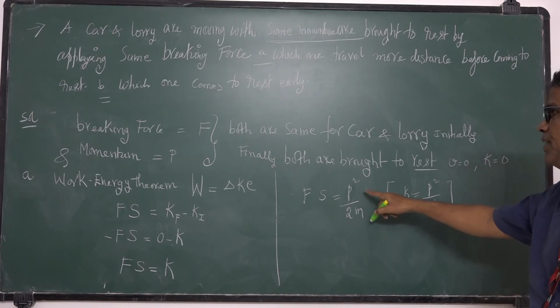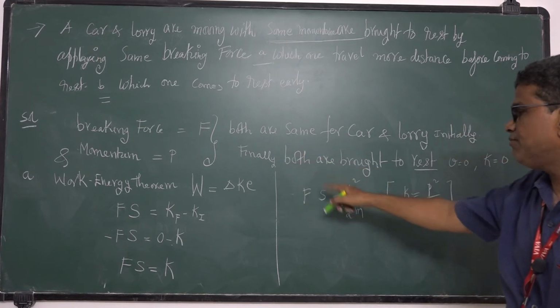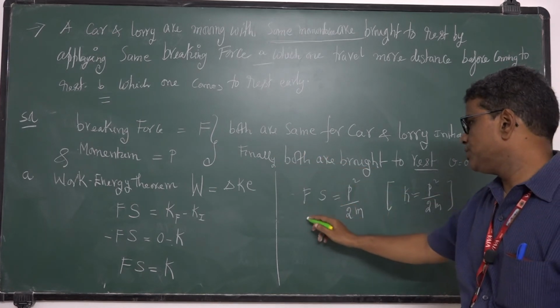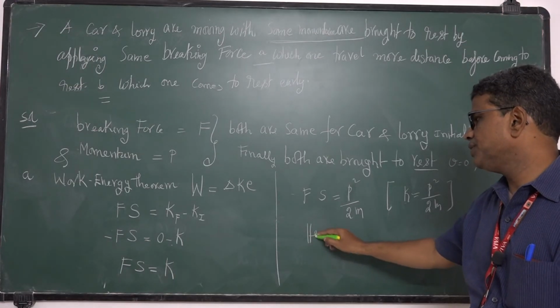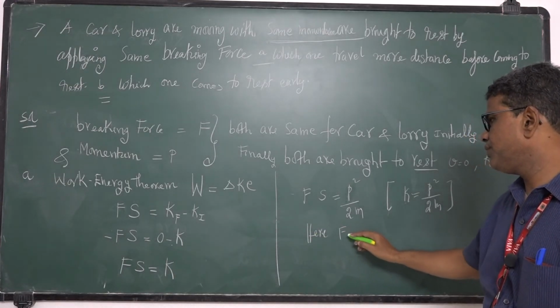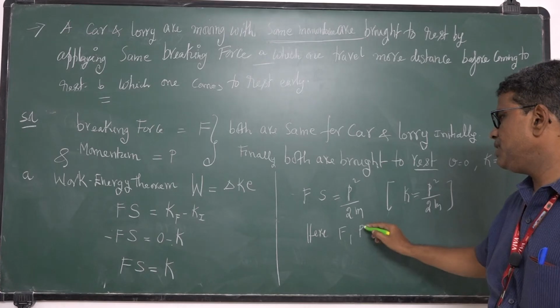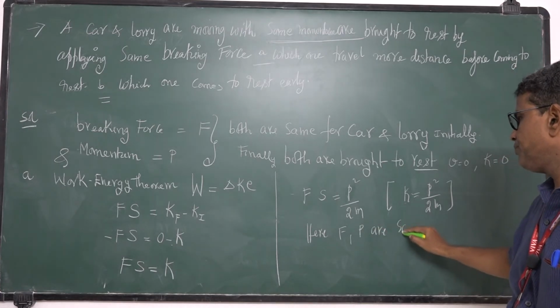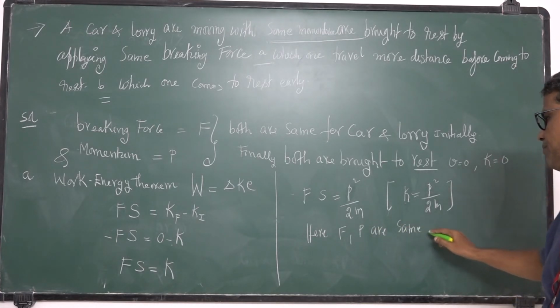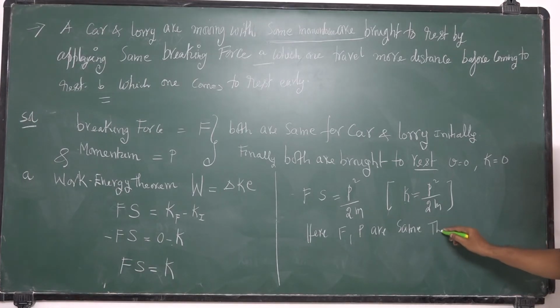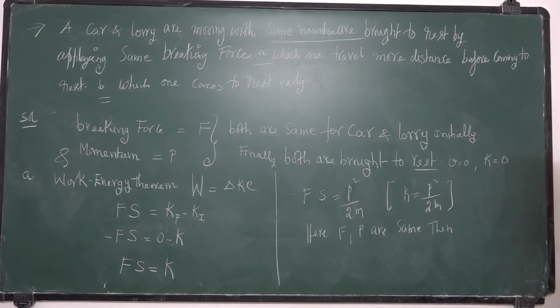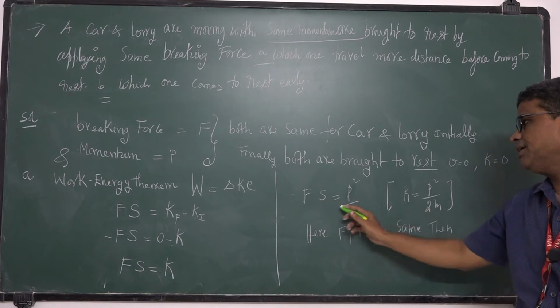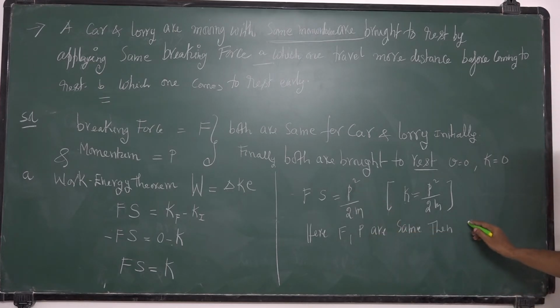But I know P, because P is same for both car and lorry. Here F and P are same, then S is inversely proportional to m.